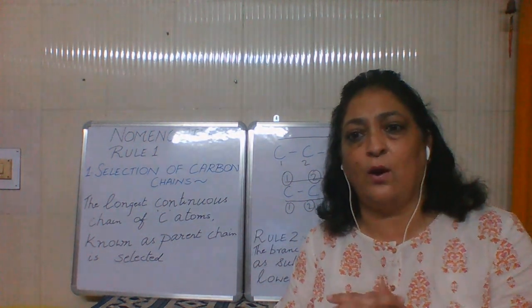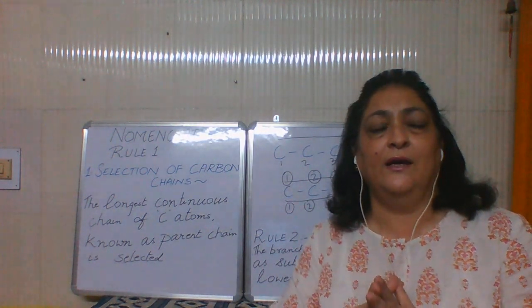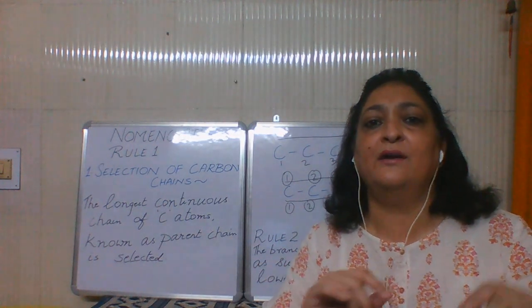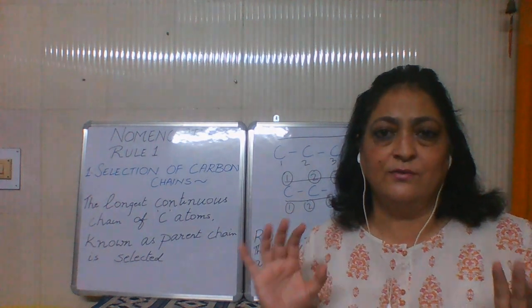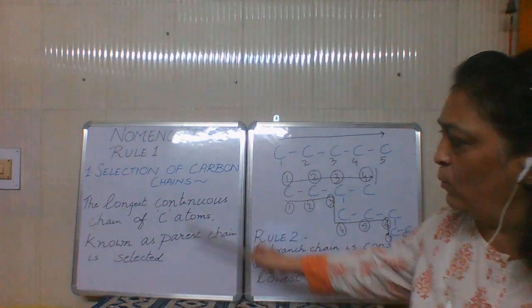Whenever you see an organic compound, the first thing you have to do is visualize how you can touch the maximum carbon in a continuous manner without taking a reverse journey. That should be the first thing you analyze. So this is your rule number 1.